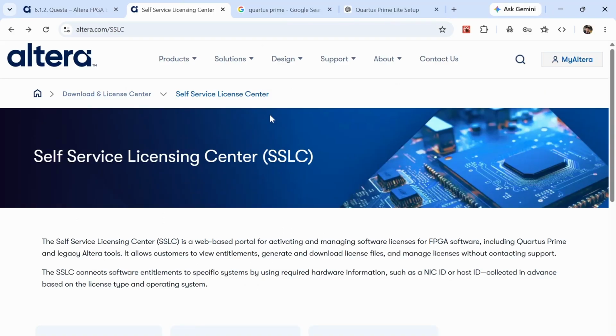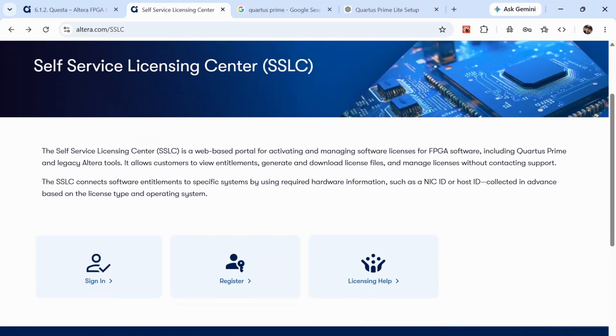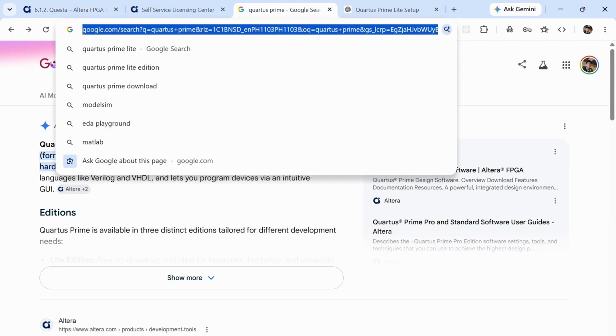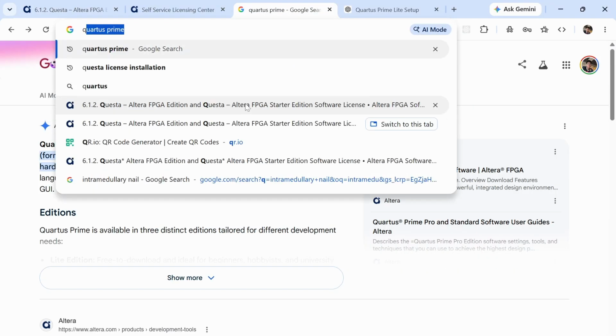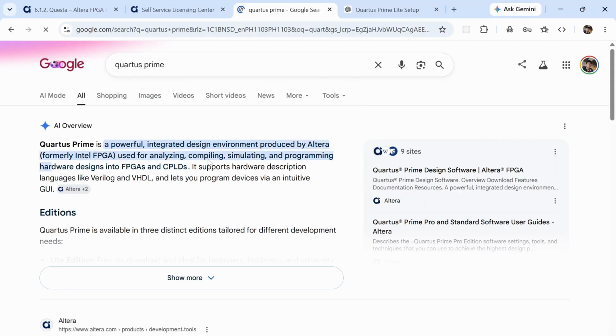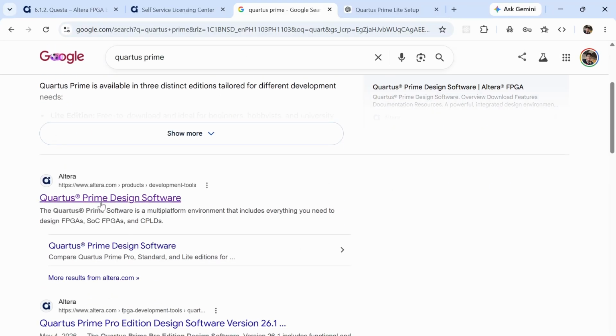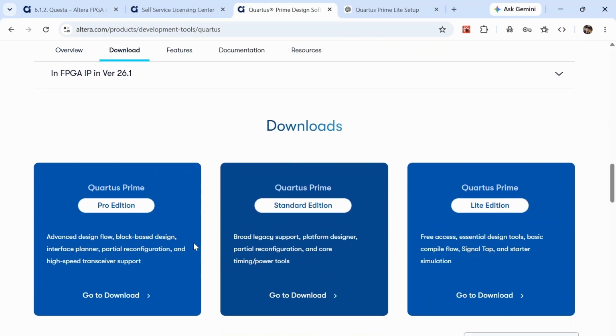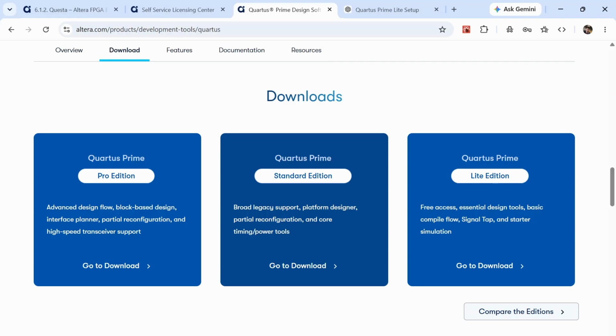First, you have to download the Quartus Prime Lite application from the Altera website. So to do that, you just search for Quartus Prime and then click on the following link. And then you just go to the download tab and then you have to select your edition. So the Quartus Prime Pro and Standard editions are paid editions. So to be able to use the Quartus Prime software without having to pay anything, you just select the Lite edition.